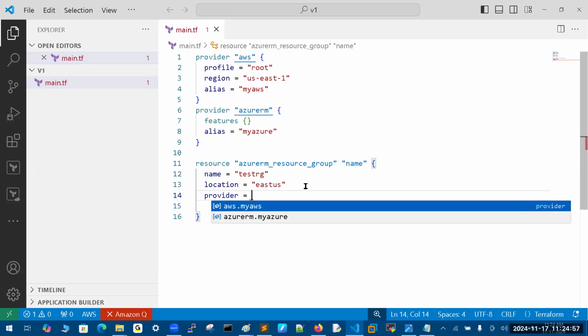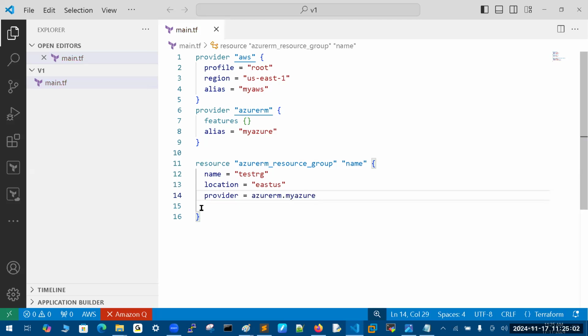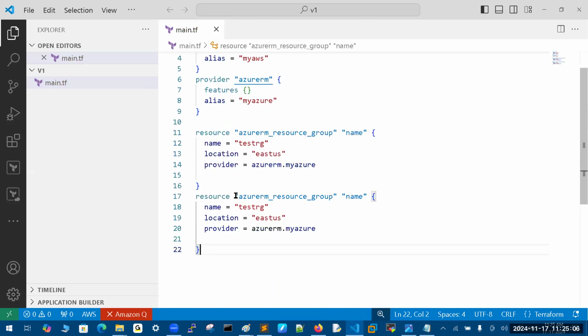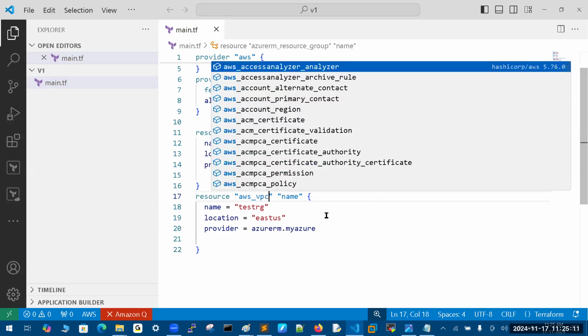Provider. So this is a wonderful thing: in one program, I'm writing for two clouds. You can observe this one. In one program only, I'm writing two things, AWS VPC, for example.